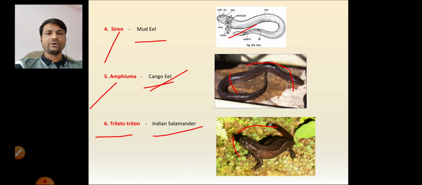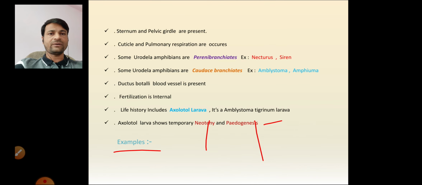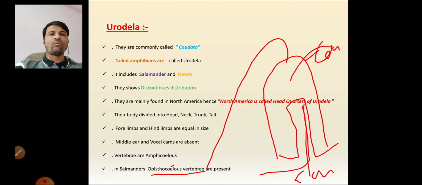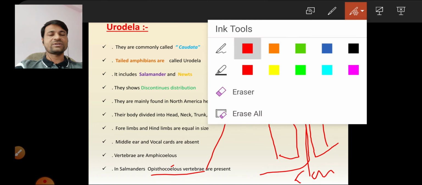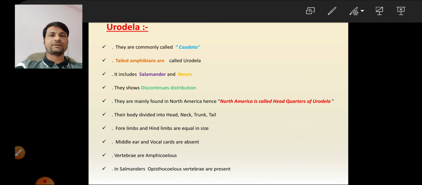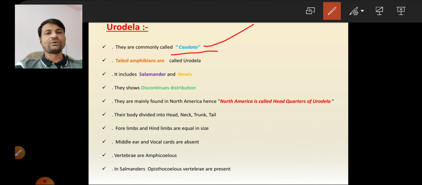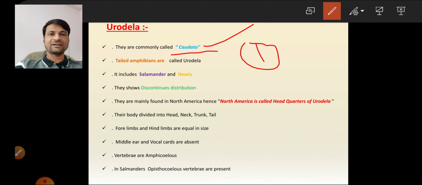Okay, so these are the general characters. Now, what questions do we expect in entrance exams from this topic? Here we mainly expect four questions. One is the common name of Urodela.